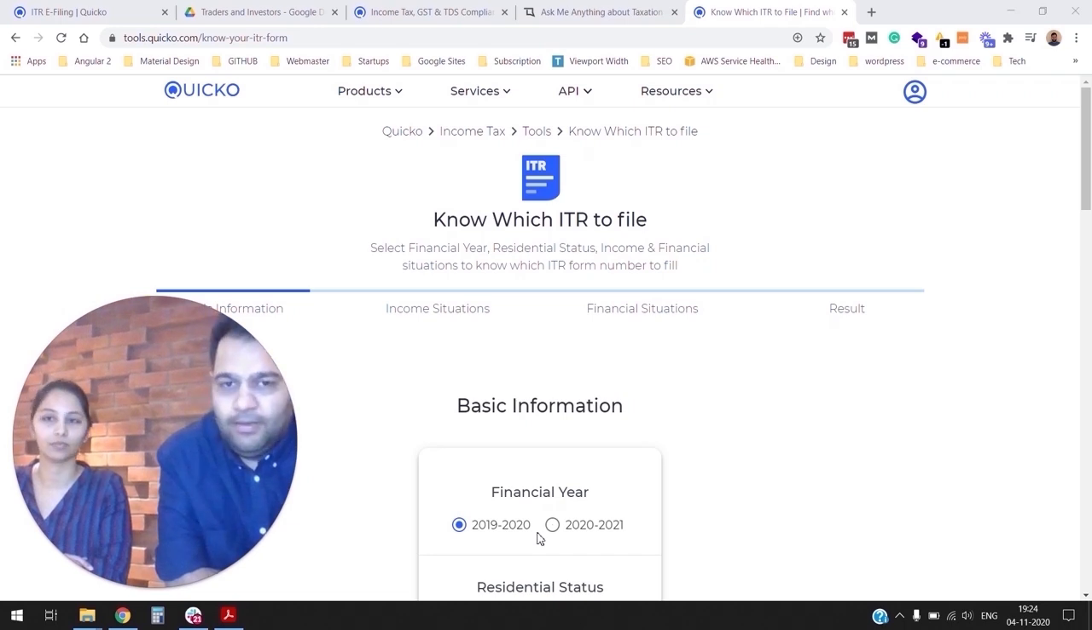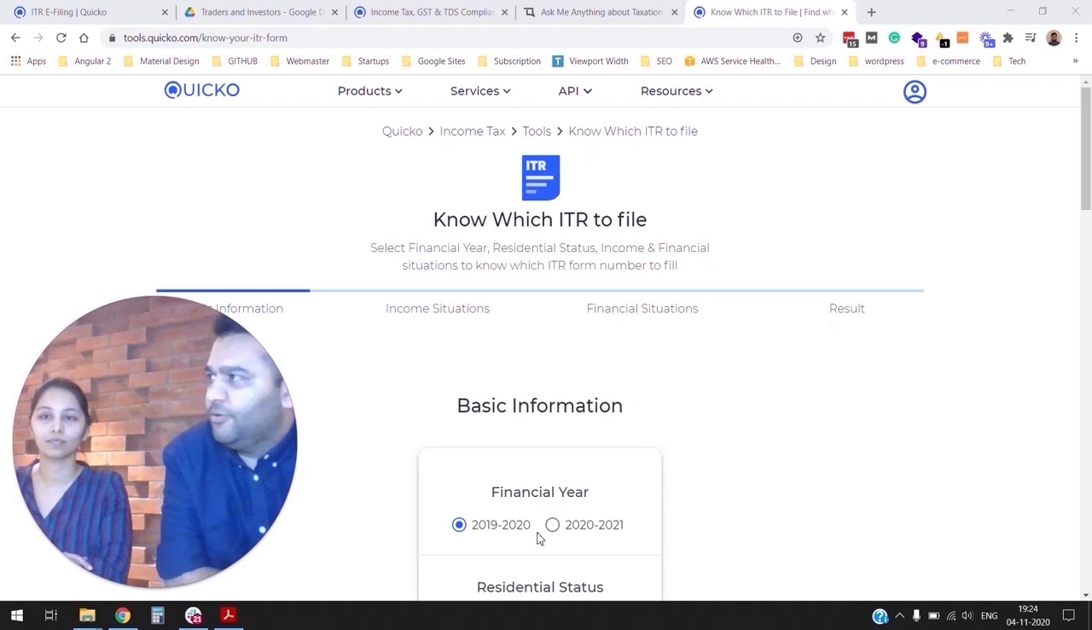All right. So first question that we get asked very frequently is, which ITR form should I file? Because a lot of their income situation changes year over year, and they need to file different income tax returns based on their income situation.